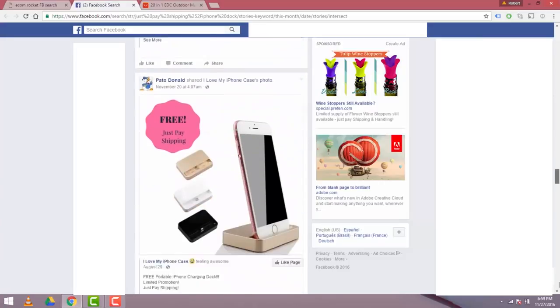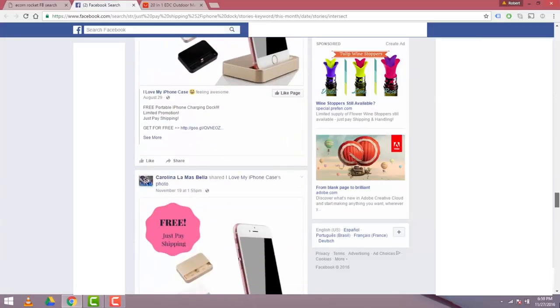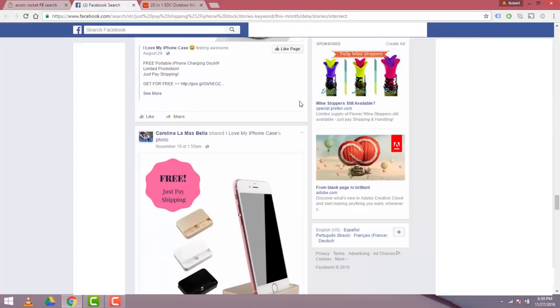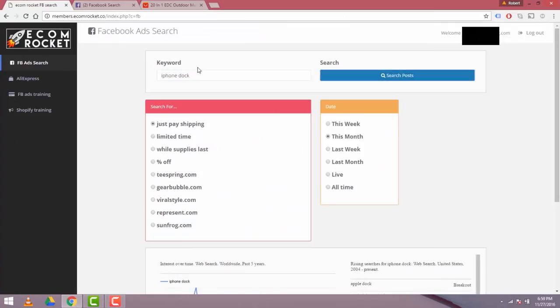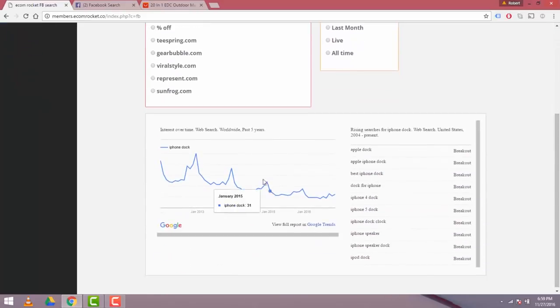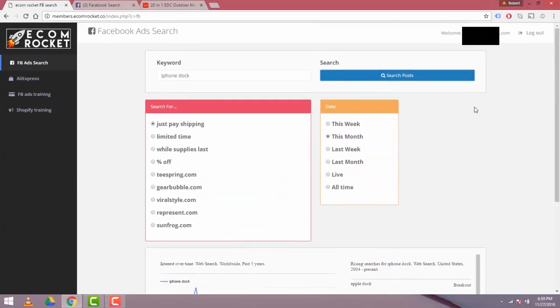All right, so I think that this might be something that I'm interested in. I see a lot of advertisements for this, a lot of engagement. So I'm going to go back to eCom Rocket, and now I'm going to take a look at the Google Trends data for this. As you see, there are some spikes here. Let's take a look at when they happen. December 2012, 13, 14, 15. So this might be another product that I want to market for Christmas time or for the holiday season.